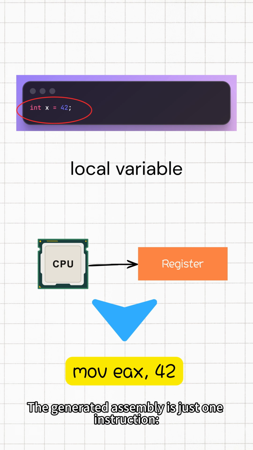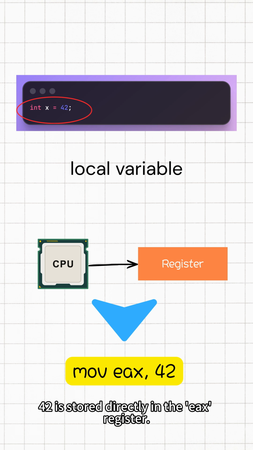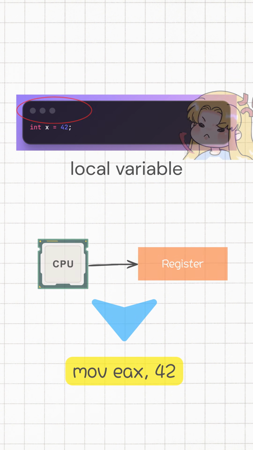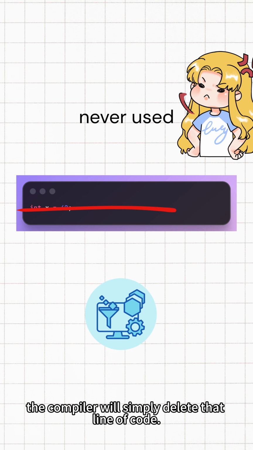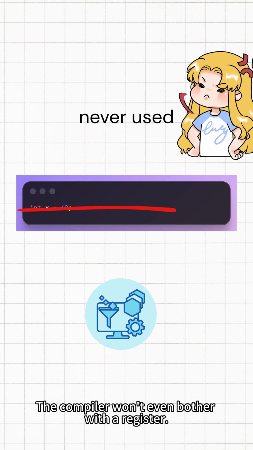The generated assembly is just one instruction. 42 is stored directly in the EAX register, with memory completely out of the picture. Even more extreme, if the variable is never used, the compiler will simply delete that line of code. In the optimized program, that line might as well have never been written. The compiler won't even bother with the register.